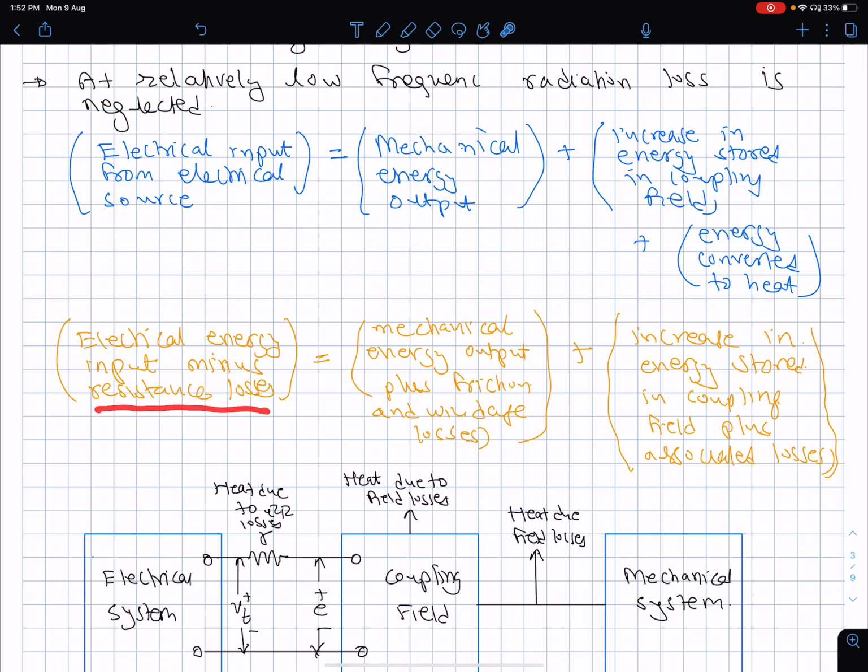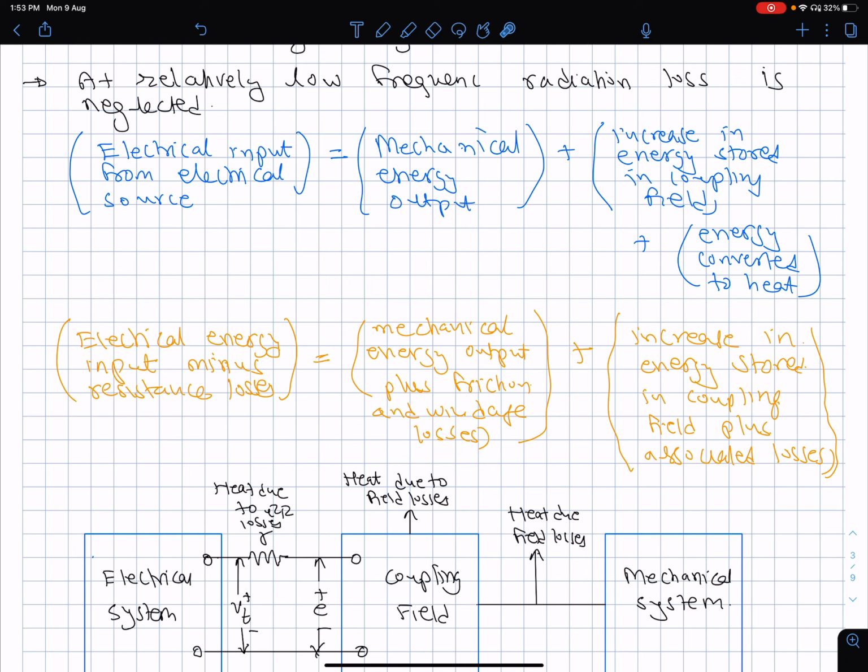So the electrical input minus the resistance losses is going to be equal to mechanical energy output plus friction and windage losses. Now, any mechanical element will have friction, and the friction will cause heating, and again that is a dissipative loss which you will never be able to get back. So that is what is lost, and this is essentially friction and windage losses.